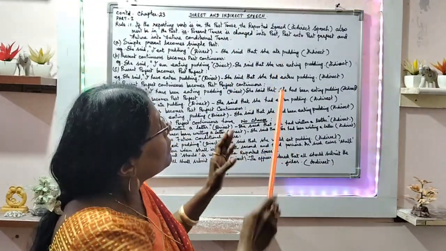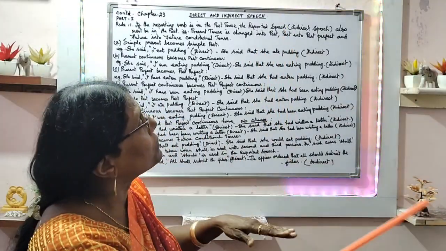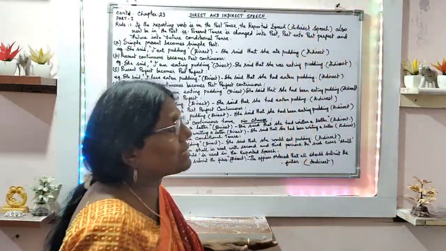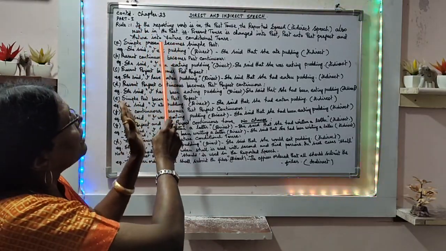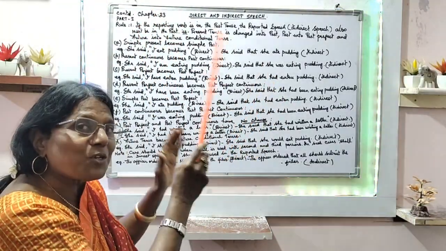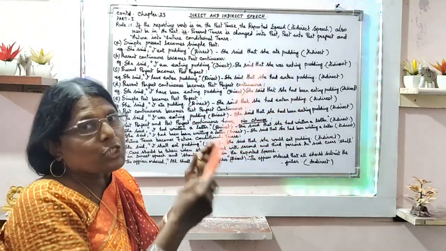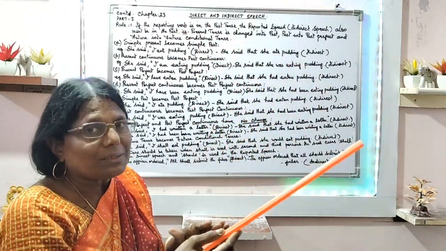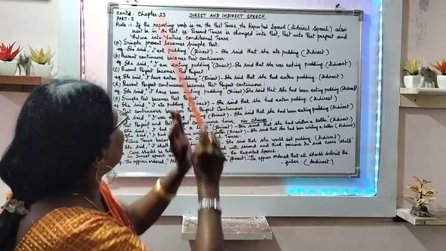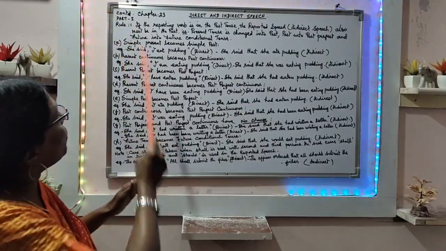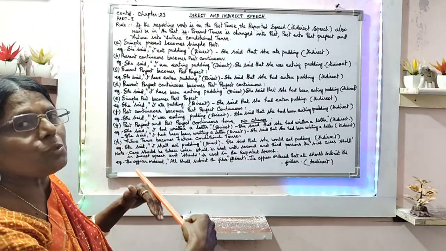That is, past tense is changed into past perfect tense, and future tense is changed into future conditional tense. Conditional is something, when shall is there you change into should. That is the conditional tense. Okay. Under the rule 1, different rules are to be followed.